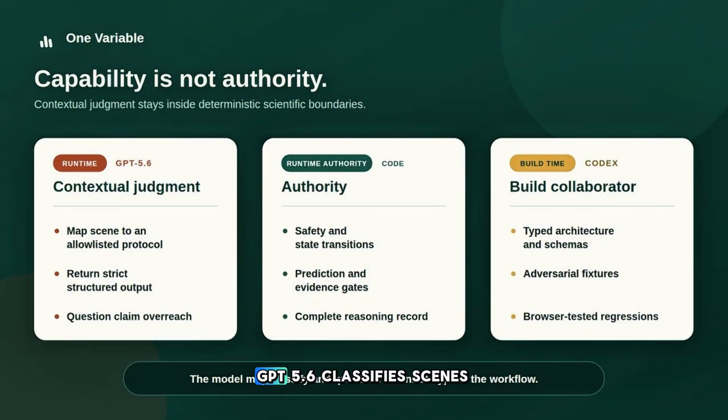At runtime, GPT 5.6 classifies scenes and questions claims. Deterministic code owns safety, transitions, evidence, and reports. Codex built and hardened the typed architecture, protocol system, API boundary, replay, adversarial fixtures, and regression tests.